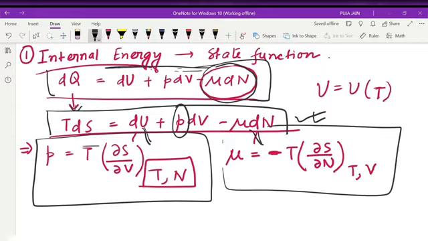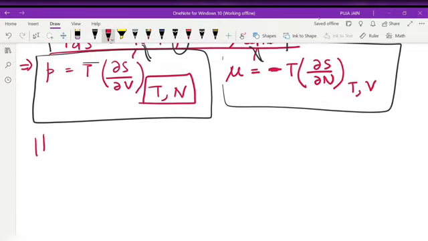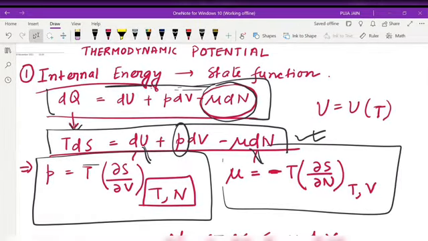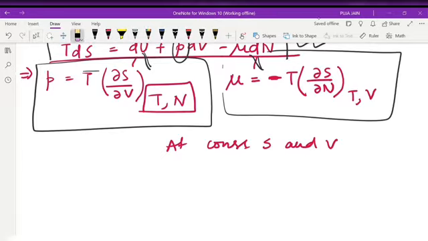So I can say the state function U represents the kinetic energy of molecules at constant S and V. So from here we can also conclude a very important result, which I will tell you at last. I will tell you how to remember. First you understand a few things, then at last I will tell you how to remember. This is our thermodynamic potential. First we have discussed internal energy. This topic we will discuss at last.